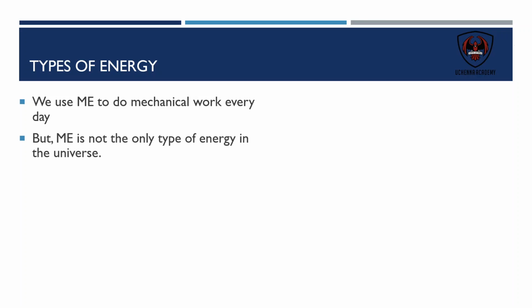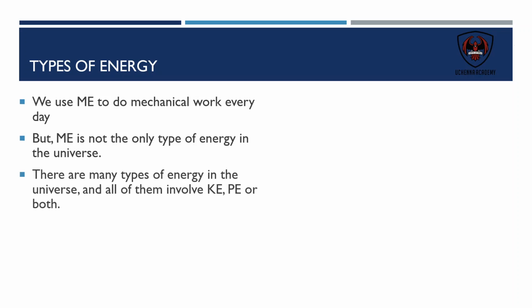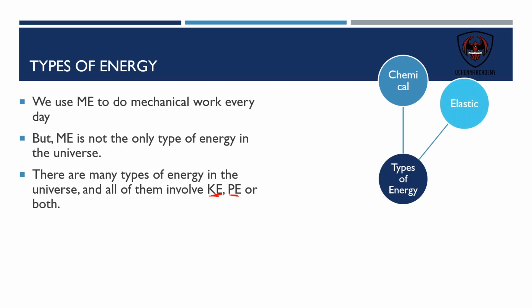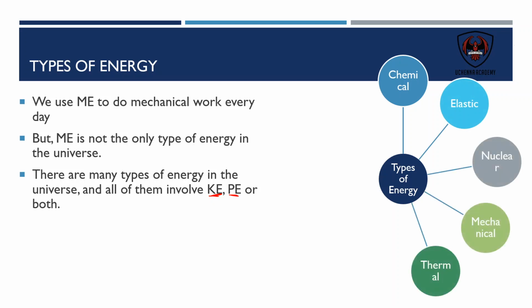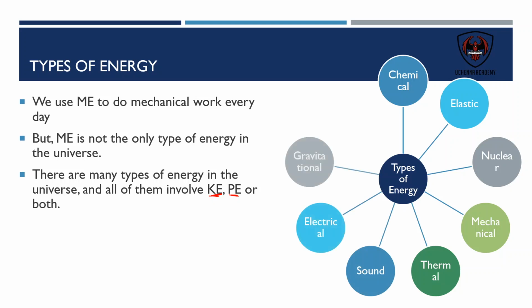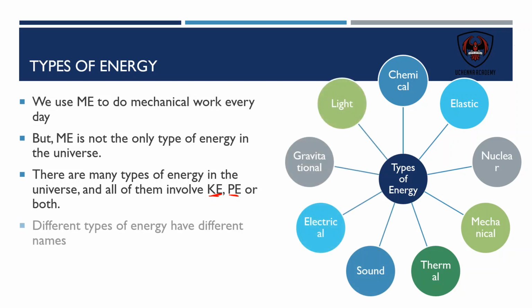It's not the only type of energy in the universe. Oh my goodness, there are so many other types. All of them involve either kinetic or potential energy or both. But there are so many different types. Are you ready? Chemical energy, elastic energy, nuclear, mechanical, what we talked about, thermal, sound, electrical, gravitational, and light or radiant energy. So many.